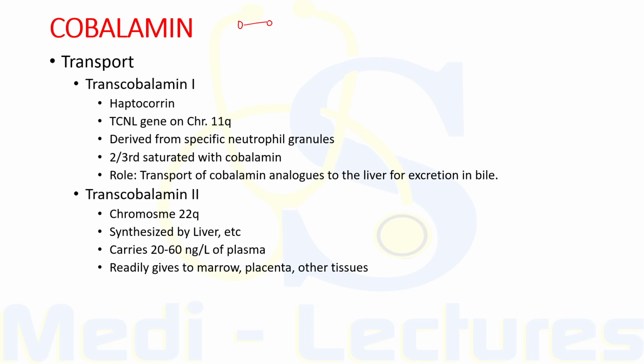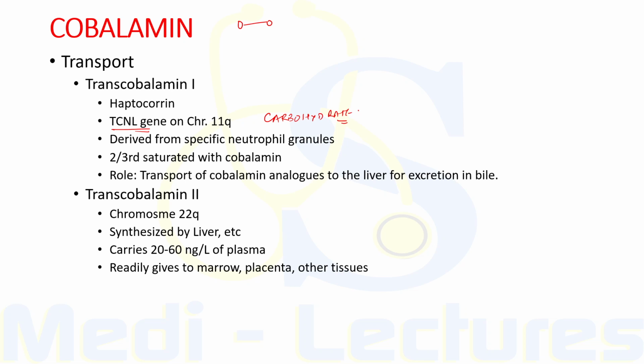Now this transcobalamin 1 is encoded by the TCN1 gene, which is present on chromosome 11q. Now all the haptocorrins differ from each other only in the carbohydrate moiety of the molecule.